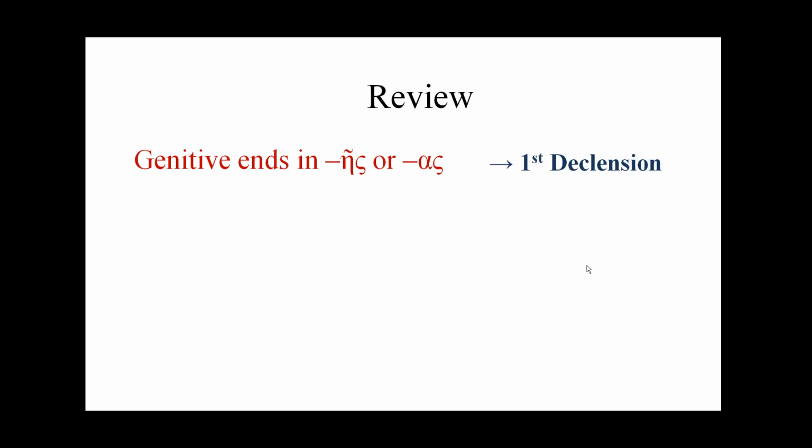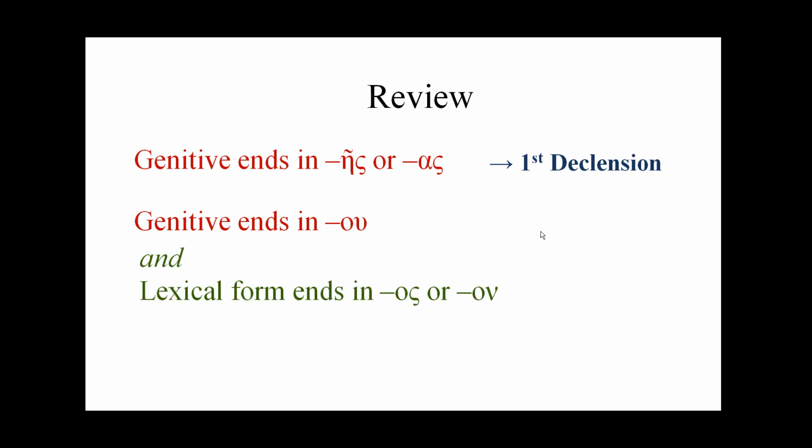So let's review. If our genitive ends in eta sigma or alpha sigma, we're looking at first declension. If our genitive ends in omicron upsilon and the lexical form ends in omicron sigma or omicron nu, we're looking at second declension.